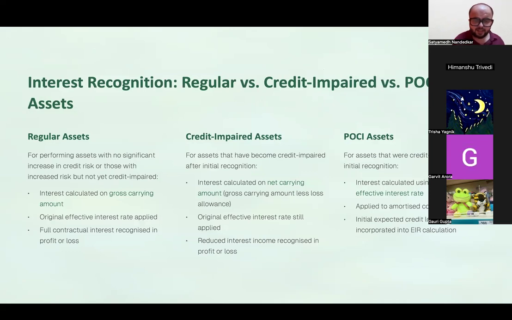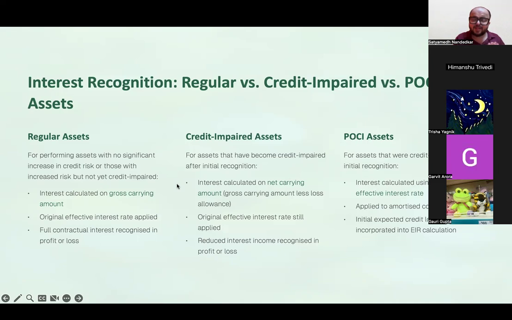Now this table basically tells us कि regular assets versus credit impaired assets versus assets which are credit impaired at origin. ये credit impaired assets मतलब जब लिया तब अच्छा था. Now the asset has become credit impaired and these were like completely useless from the date you acquired them. In case of regular assets, interest is calculated on gross carrying amount. In case of credit impaired assets, it is calculated on net carrying amount, which is gross carrying amount minus loss allowance. And in case of assets which are credit impaired at origin, interest is calculated using the credit adjusted effective interest rate. ठीक है.